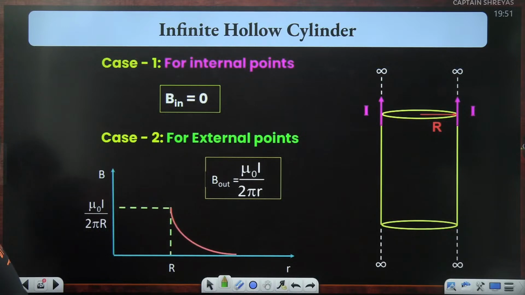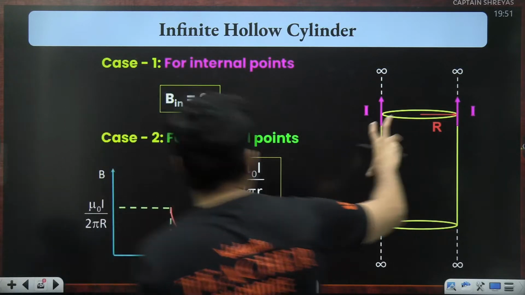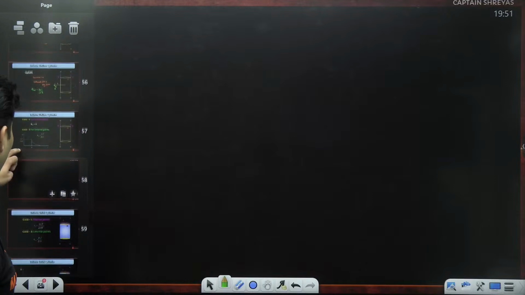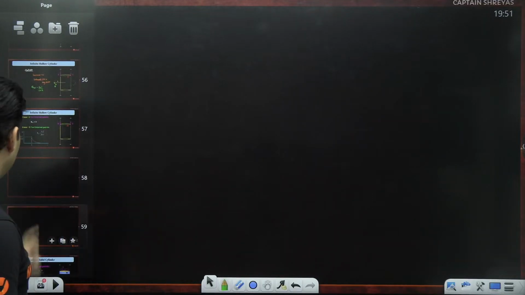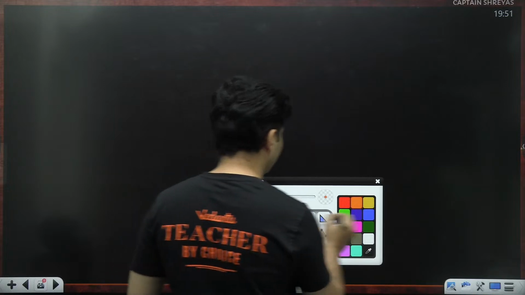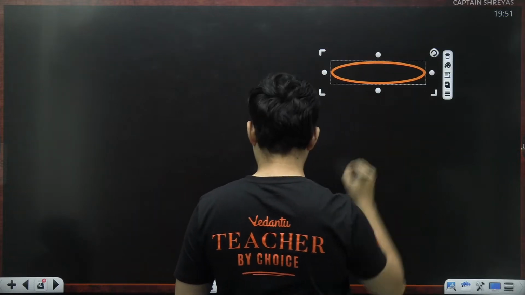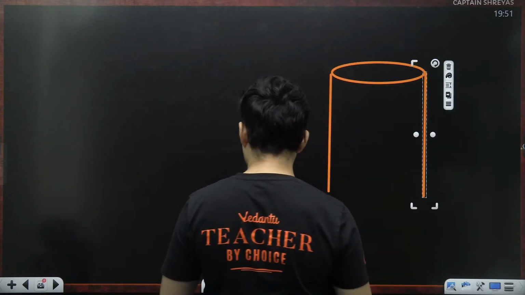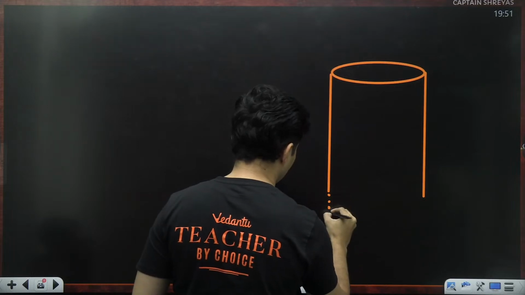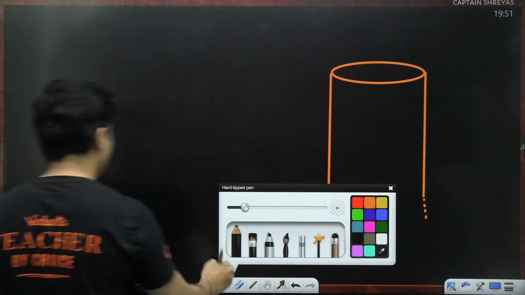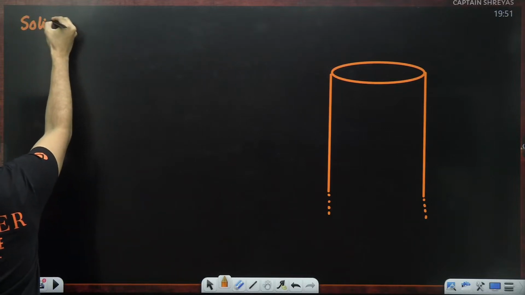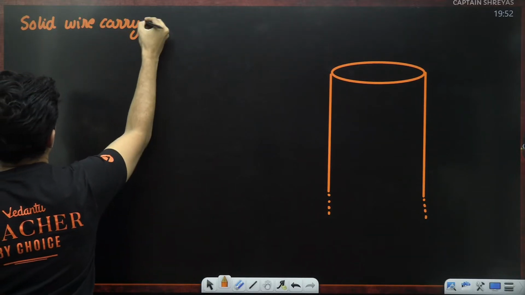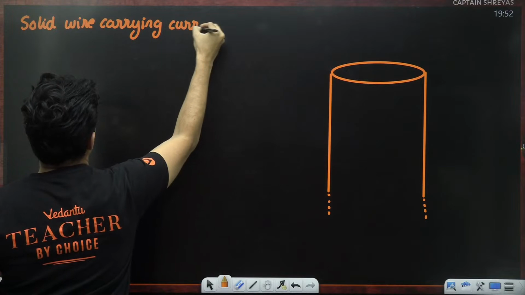Absolutely clear? Cool. What if this cylinder is not hollow? Okay, let's take that as well. Imagine this is an infinitely long cylinder, but it is a solid cylinder, a solid wire, carrying current.